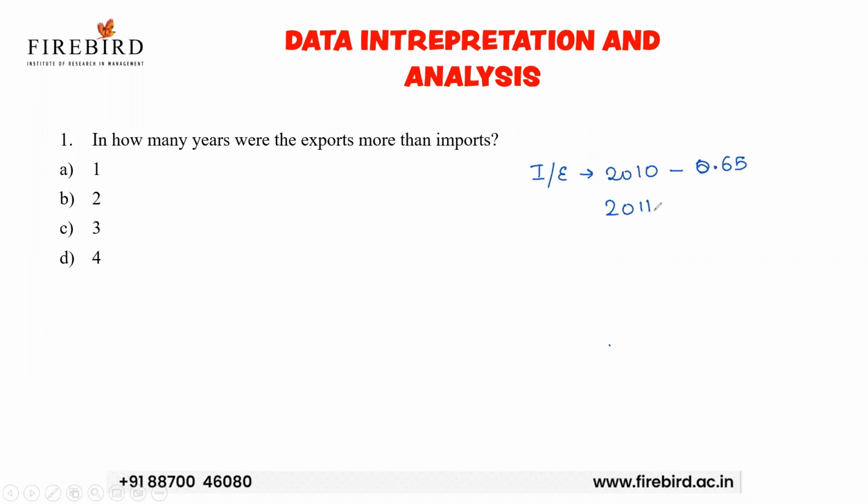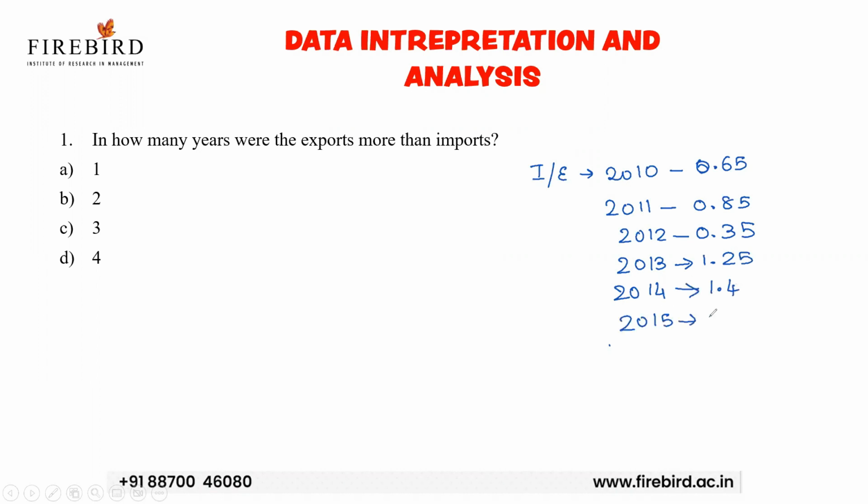In 2011, 0.85. 2012, 0.35. 2013, 1.25. 2014, 1.4. 2015, 0.95. And in 2016, it is 1.53.